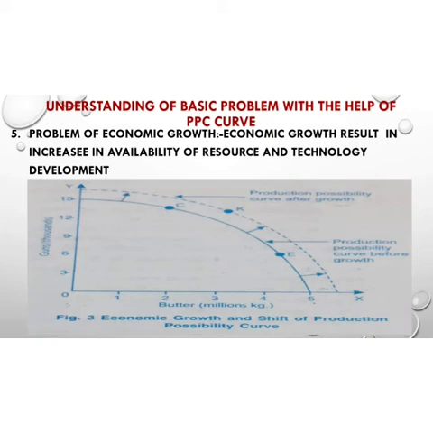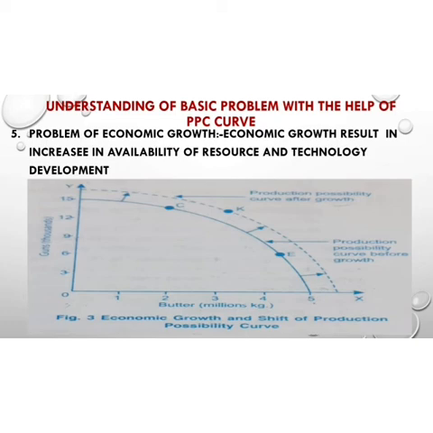Now as you can see, there are two PPC curves, one dotted and one properly drawn. The PPC curve is drawn on the assumption of given resources and given technology. Economic growth results in an increase in the availability of resources and technology. So the PPC curve where the points C and E are shown is the PPC curve before the growth.